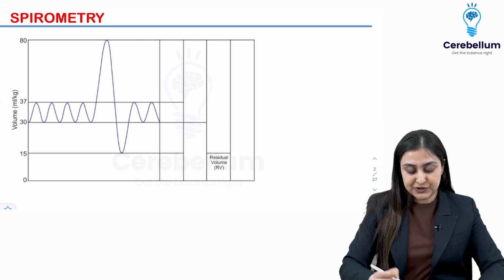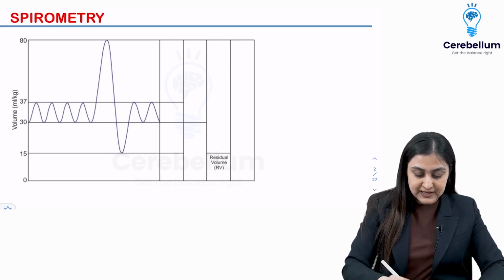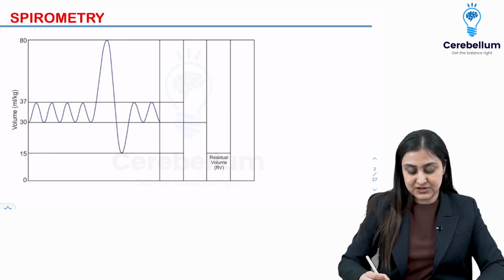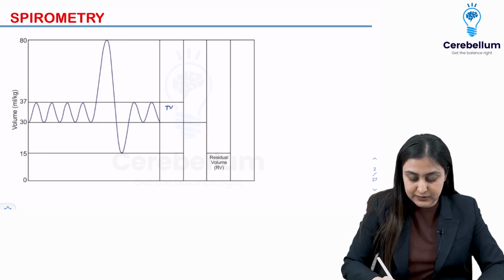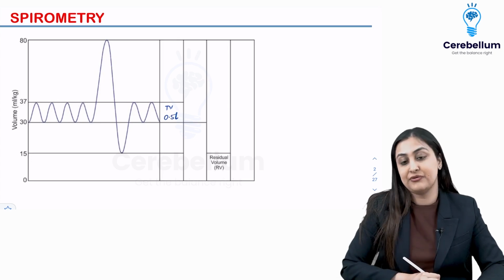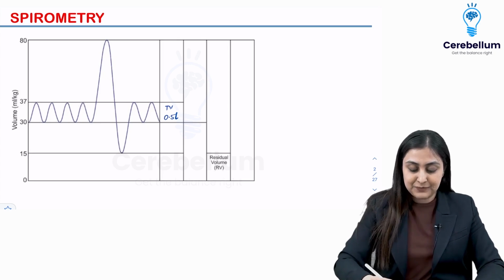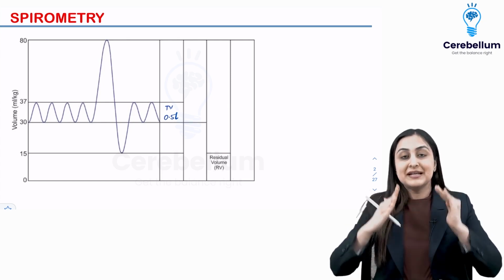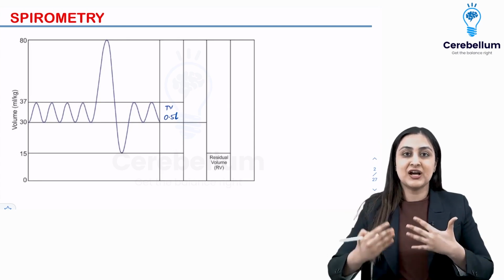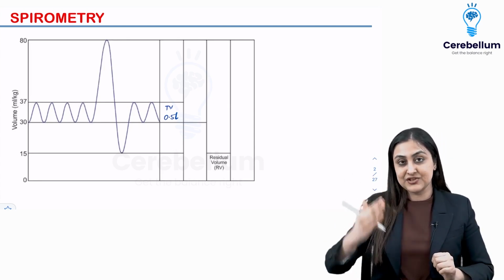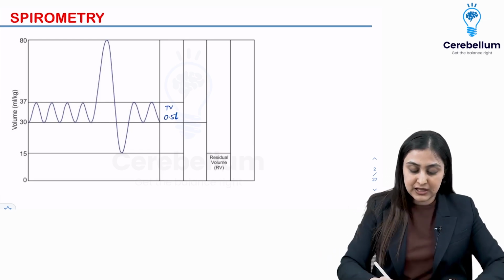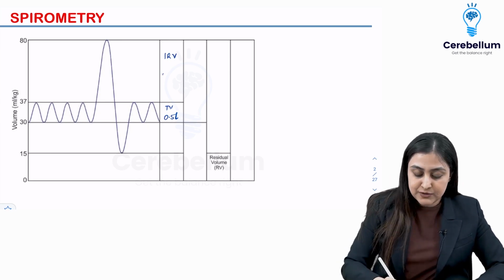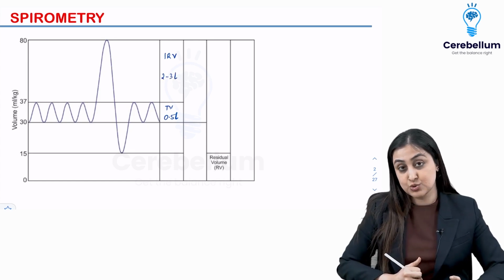Okay, so how do we interpret the spirometry curve? What you are seeing is normal breathing, and the volume of air that is exchanged during normal breathing is known as the tidal volume. This is the tidal volume, which is around 500 ml or 0.5 liters. Then when you take a deep, forceful inspiration, the amount of extra air that is inhaled with that extra voluntary forceful inspiration is known as the inspiratory reserve volume. It's the extra volume that I'm taking in, which is 2 to 3 liters. It's pretty high.